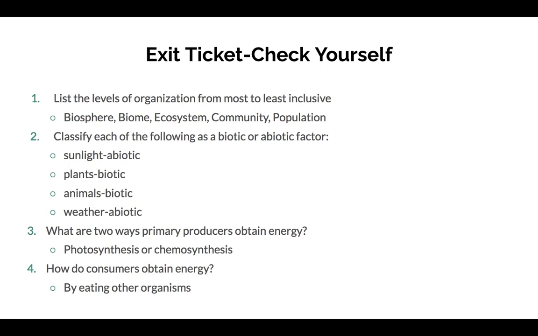Classify each of the following as a biotic or abiotic factor. Sunlight is abiotic or non-living. Plants are biotic or living. Animals, also biotic. Weather, abiotic. What are 2 ways primary producers can obtain energy? The 2 ways we talked about are photosynthesis and chemosynthesis. And last, how do consumers obtain energy? By eating other organisms or producers.